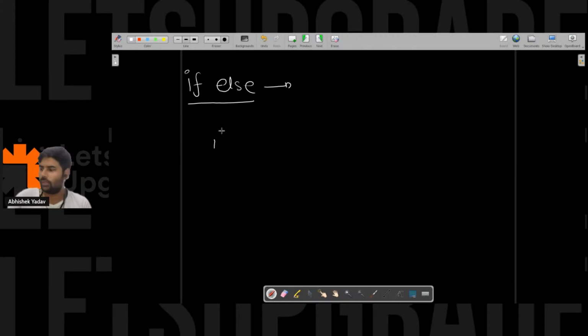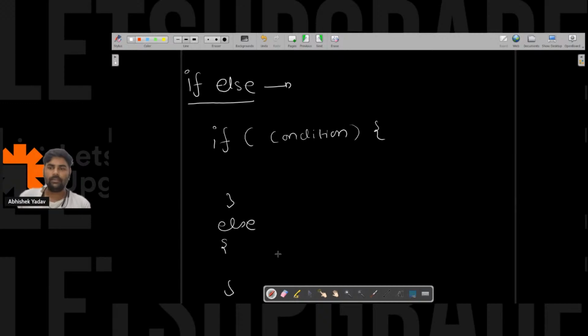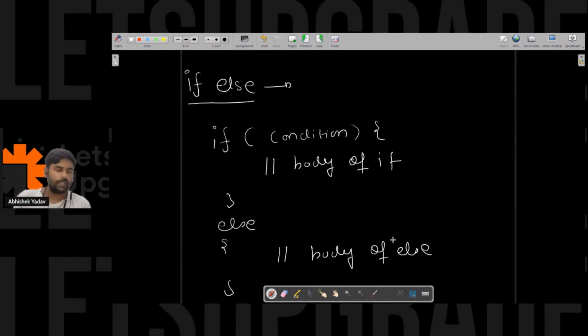So here the syntax is what? You have to write the if keyword. After that, the condition part. And here you have open and close brackets, and the else part. This one, right? That is the body of if. And you have the body of else, right? Body of else.